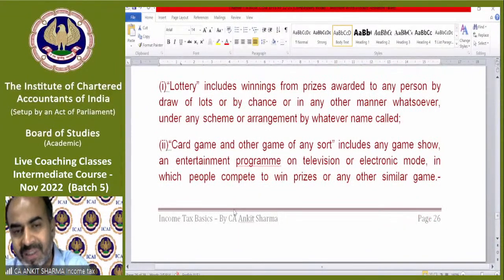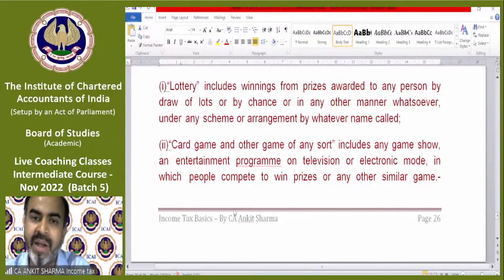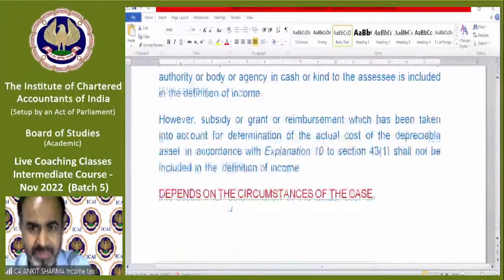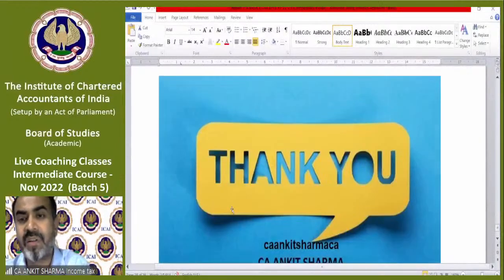So do not read these topics. Once you complete your income tax, then come back to this topic and read, and you will see that you already know everything. So these were our theoretical concepts.